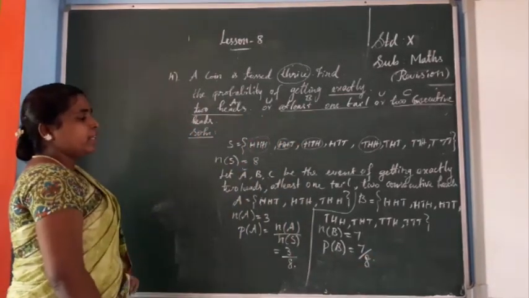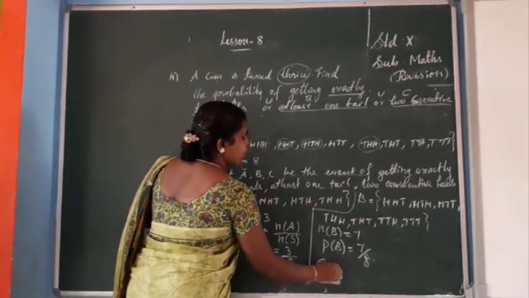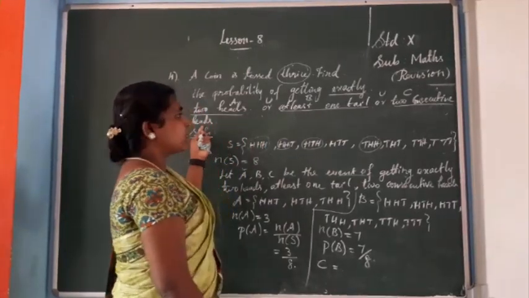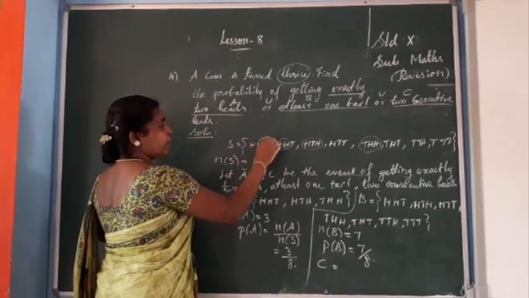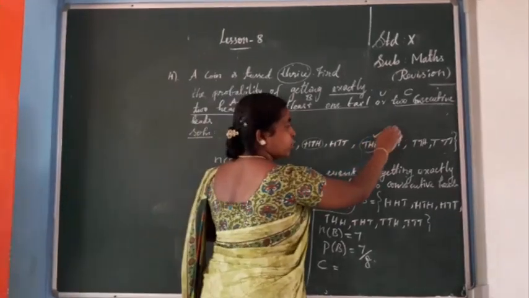Next we need P of C. So C means 2 consecutive heads, isn't it? So continuously 2 heads. So where? Here 1 possible, then 2. Then continuously we need here 1 more, so 3. Okay.